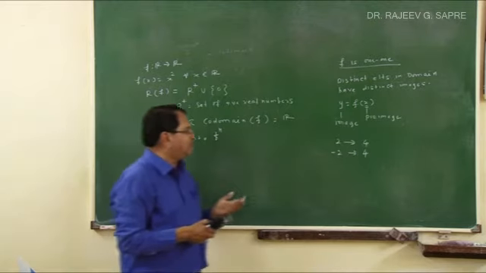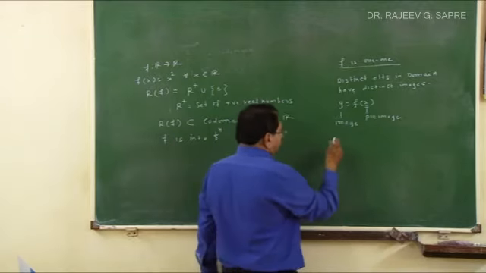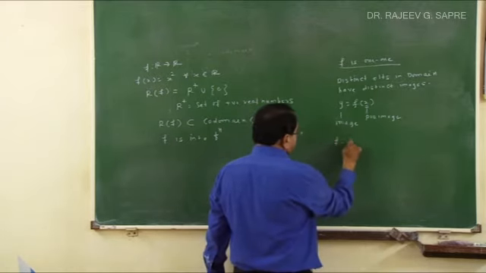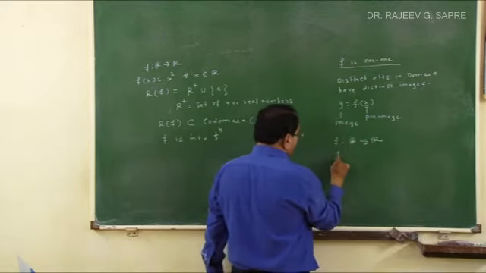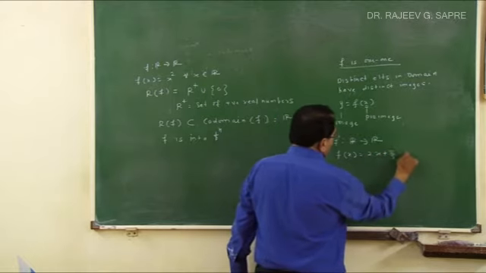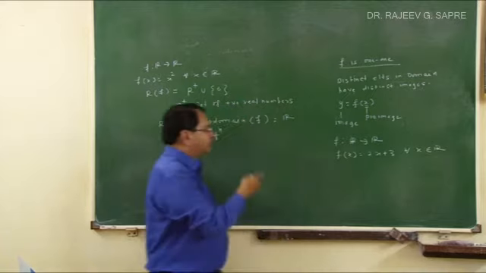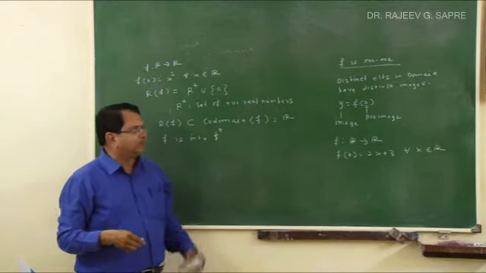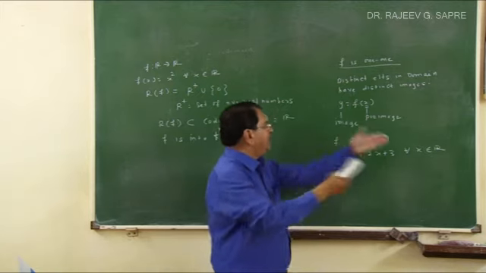Can we give an example of a 1-1 function? Many examples can be taken. For example, suppose I take f as a function again from R to R, and I define the function as f of x equal to 2x plus 3 for all x belonging to R. Can we prove this function is 1-1? What is the method for doing that? You take distinct elements of the domain and prove that their images are distinct.